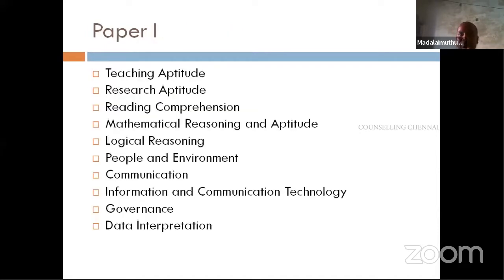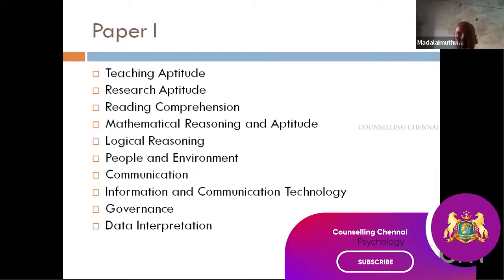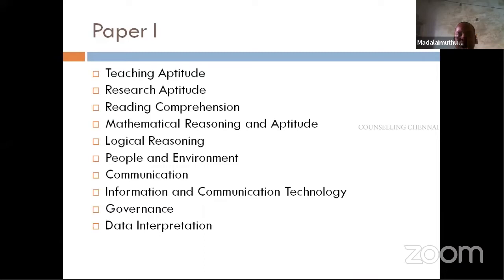So I've just listed out the syllabus for paper 1: teaching aptitude, research aptitude, reading comprehension, mathematical reasoning, logical reasoning, people and environment, communication, information and communication technology, governance and data interpretation. Now, most of the students, especially from arts, find it very difficult to qualify paper 1.